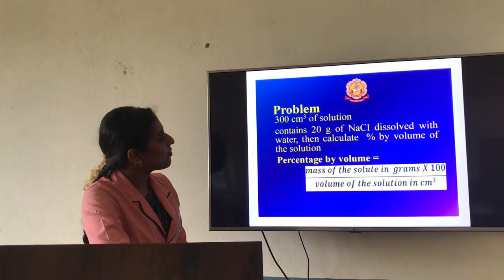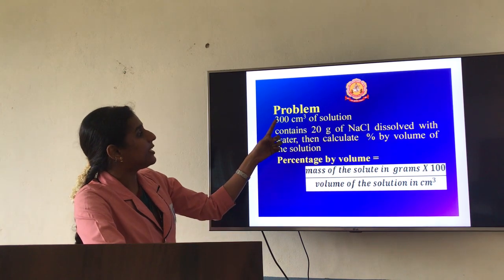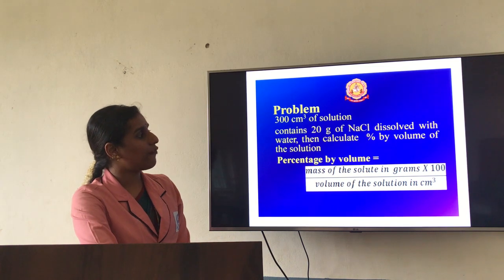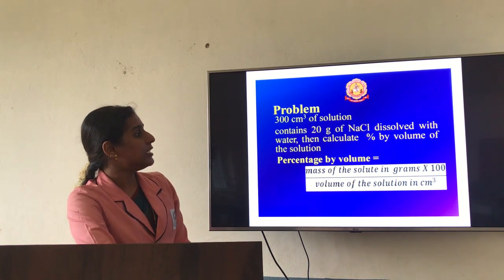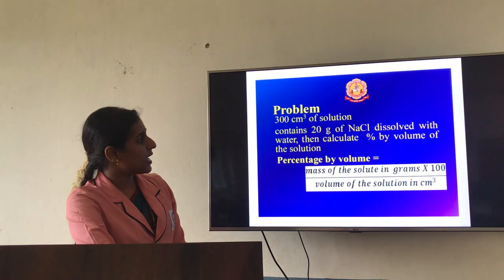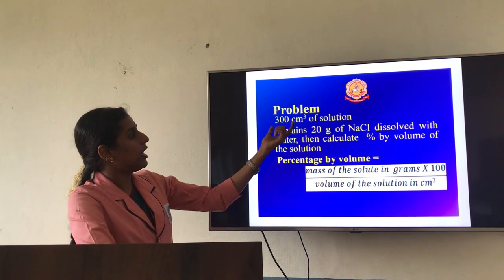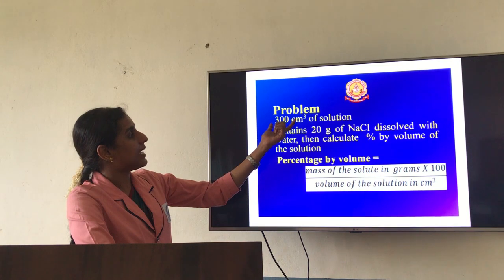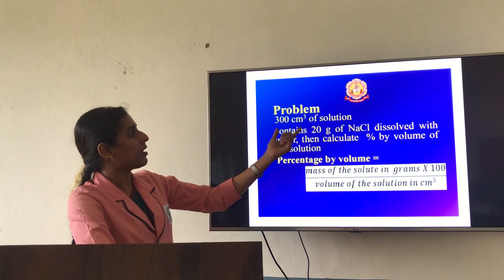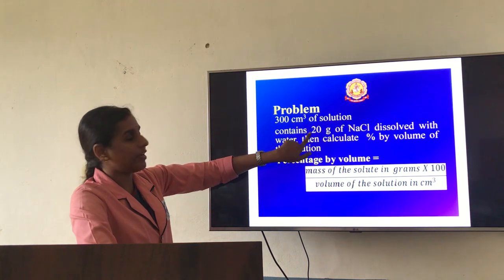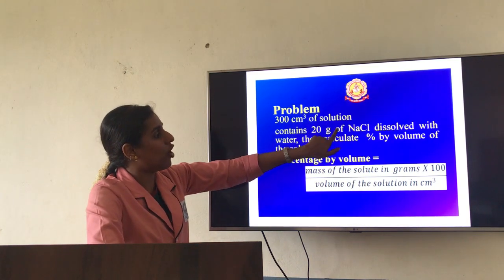Next problem, in terms of volume. 300 cm3 of a solution contains 20 gram of NaCl, sodium chloride, dissolved in water. Then calculate the percentage by volume of the solution. Here also the same thing. They have given the solution volume, 300 cm3 of solution, and the solute amount, 20 gram of sodium chloride.